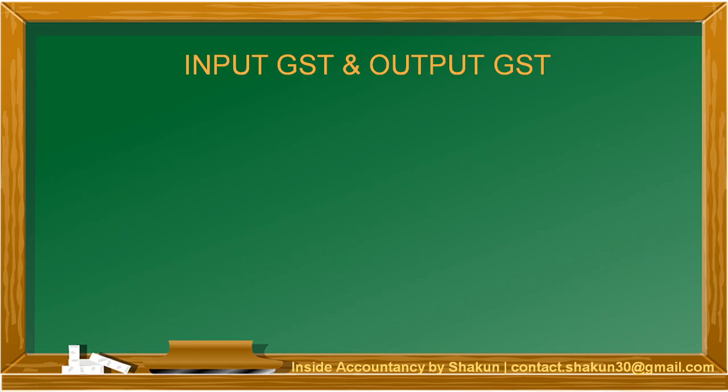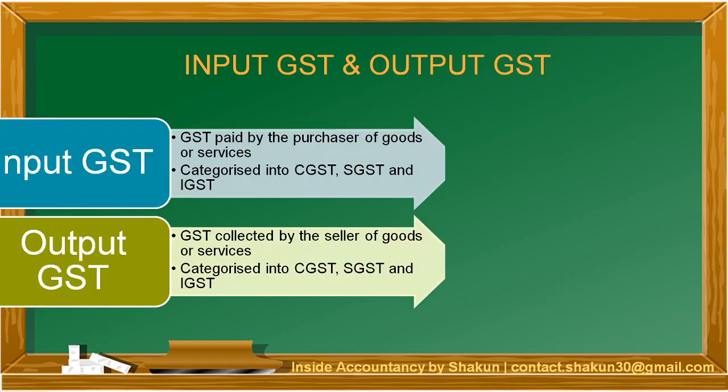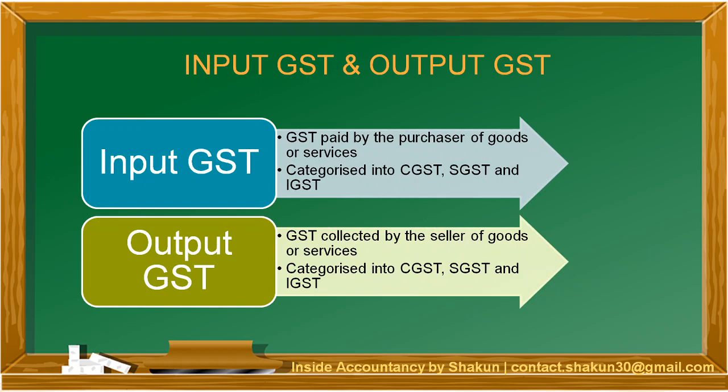Now let's talk about input GST and output GST, two very important terms that are commonly used in relation to GST and its accounting treatment. So input GST. Input GST is the GST that is paid by the purchaser of goods or services. So if the business is making purchase of raw materials, the amount of GST that the business pays is known as input GST. So at the time of purchase, the GST that is paid is known as input GST.